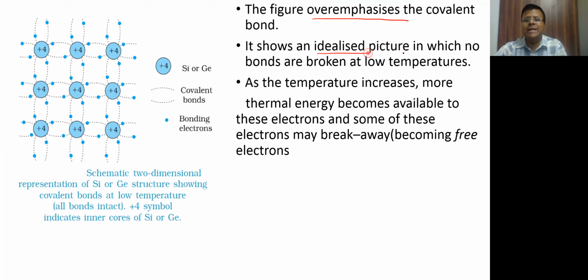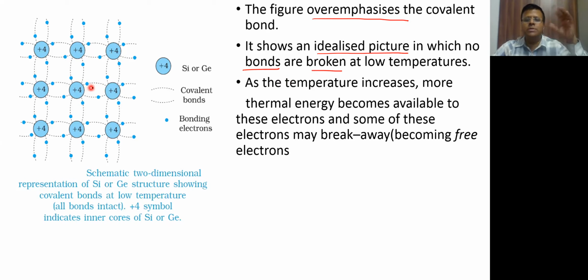It shows an idealized picture where none of the bonds are broken, because if you provide some thermal energy, then what happens to the valence band electrons? They can go to the conduction band. From the perspective of energy levels, electrons going from the valence band to the conduction band is, from the perspective of the bond structure, actually the breaking of the bonds.